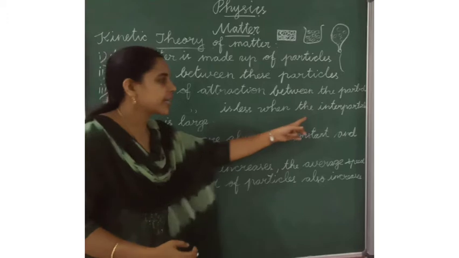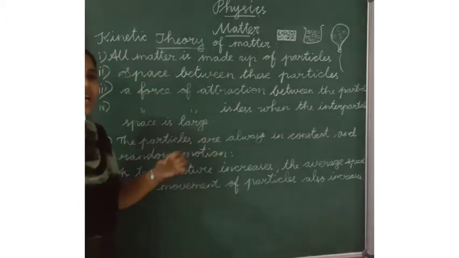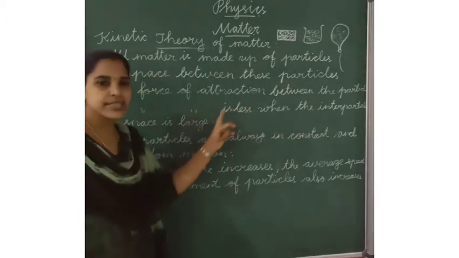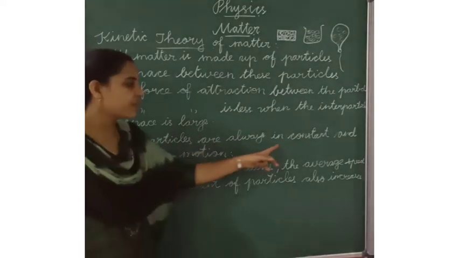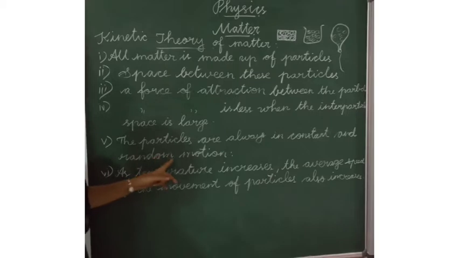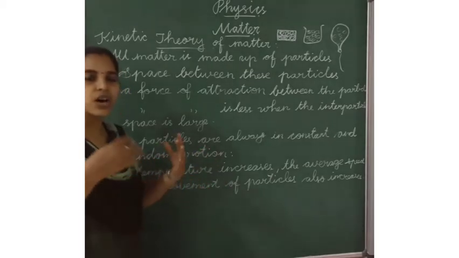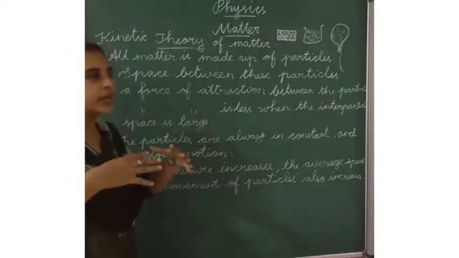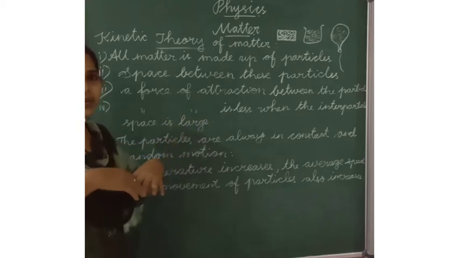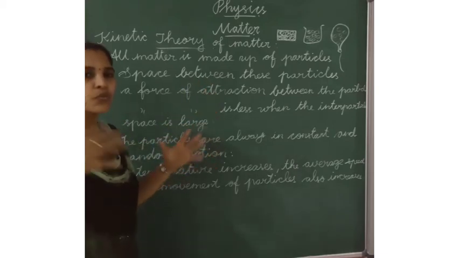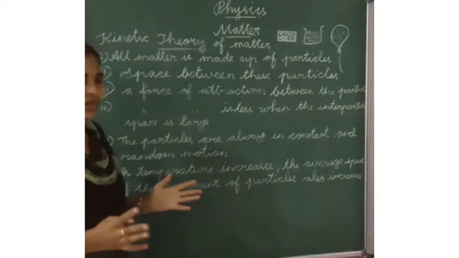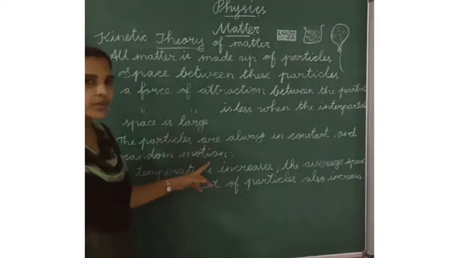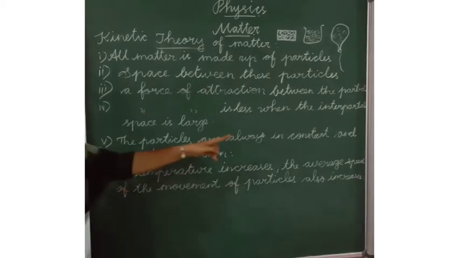The particles are always in constant and random motion, in liquids and gases. The particles always move from one place to another, in all directions. So that is random motion. It will be constant.